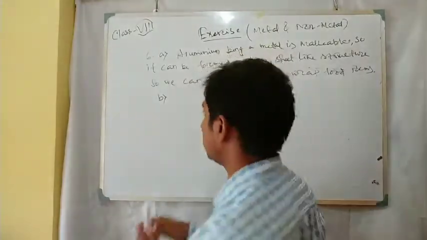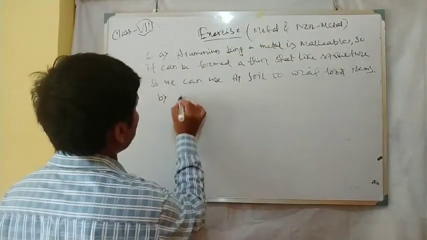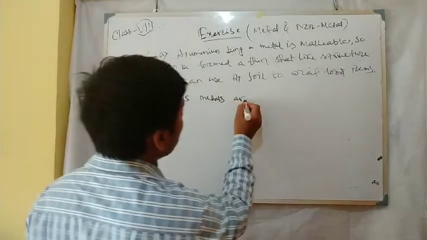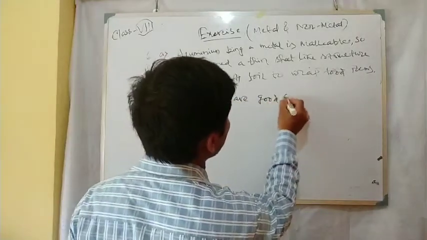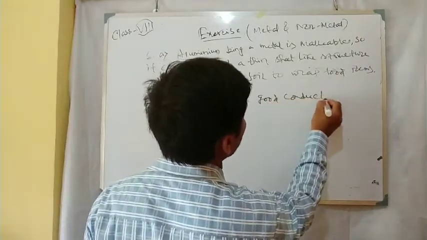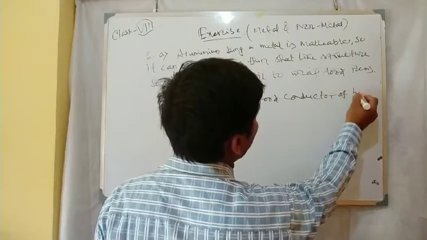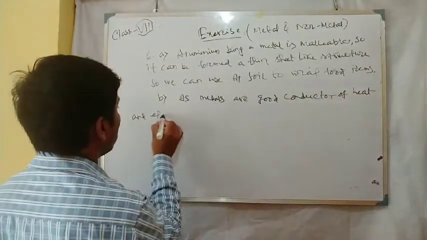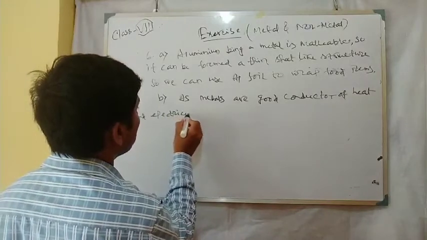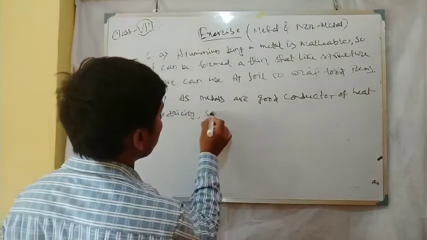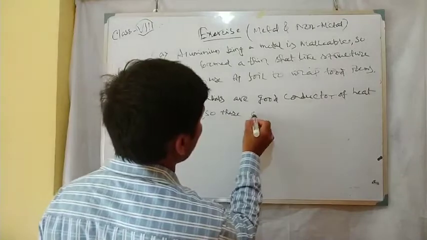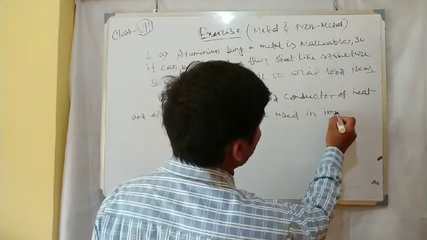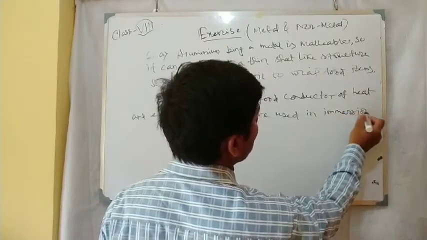So I am writing down the answer: metals are good conductors of heat and electricity, so these are used in immersion rods.